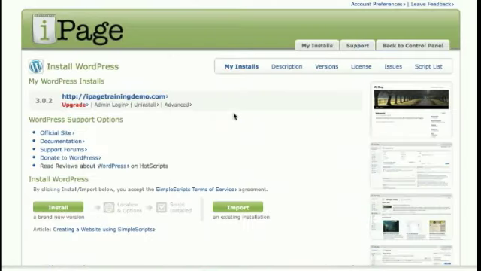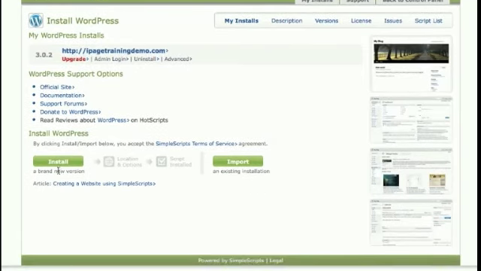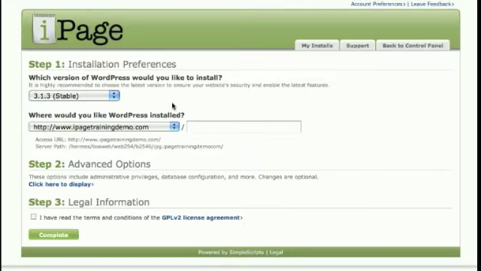Okay. Now this page provides you with brief info about what WordPress is. So you can go visit the official site, view the documentation, have a look at the forums, and also donate to WordPress if you want to. Now WordPress is free to use, and if you're unfamiliar with it, then I would suggest you take a look at the official site and also have a read of the documentation as well. And when you're ready to install, simply scroll down and click the install button. It's that easy. So this will take us to the simple setup for the WordPress site.